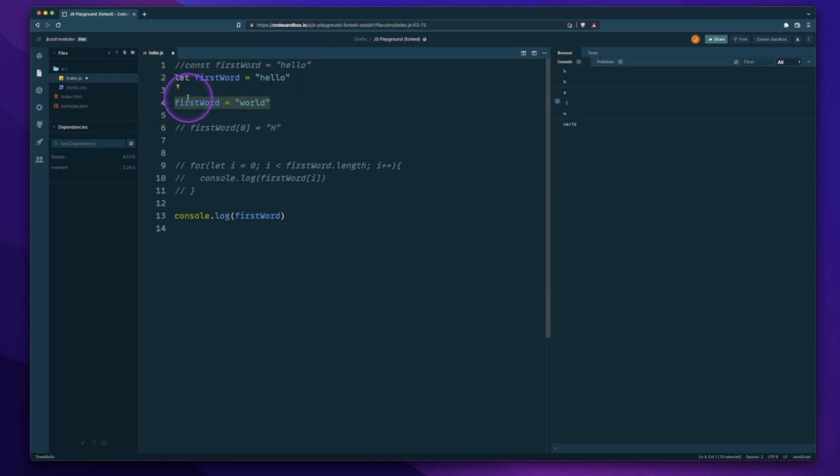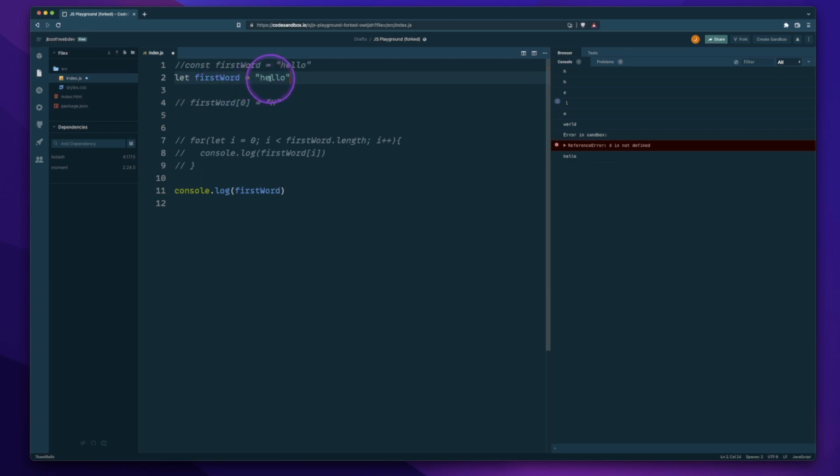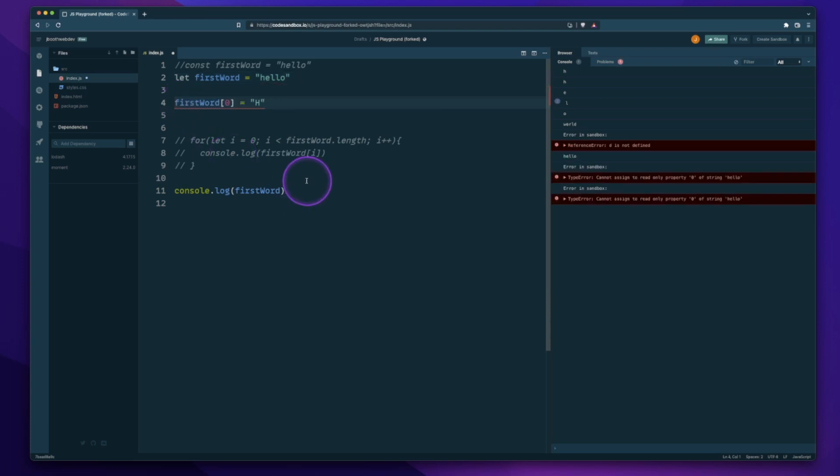But what if instead of doing that, and I have this hello, I wanted to change the first letter, instead of being a lowercase h, to a capital H instead? If I uncomment this, and I'm assigning the first index to be H, we get a type error saying that we cannot assign to read-only property 0 of string hello.